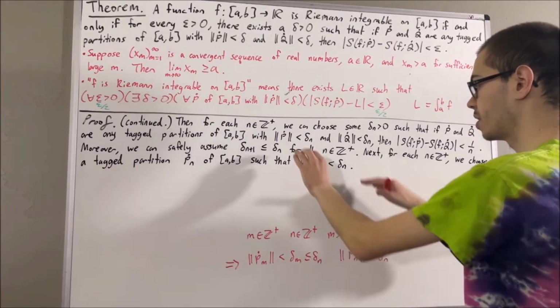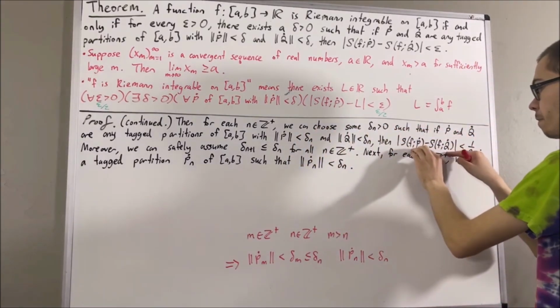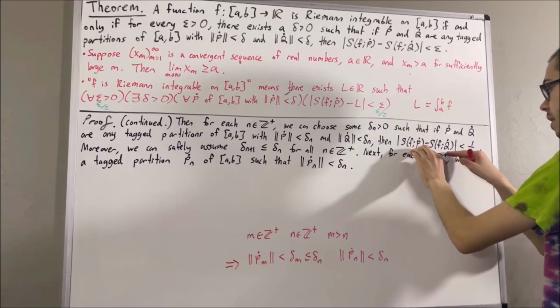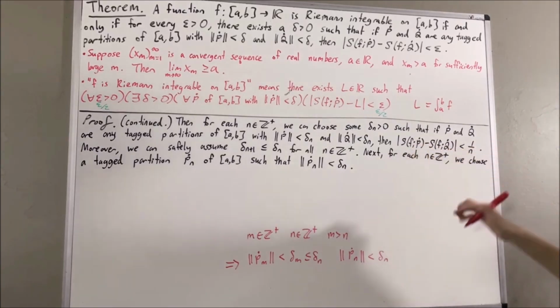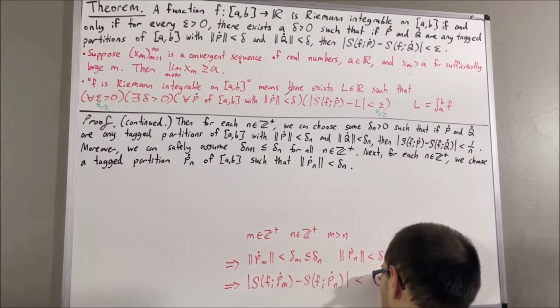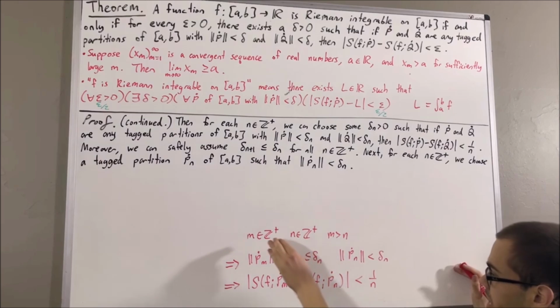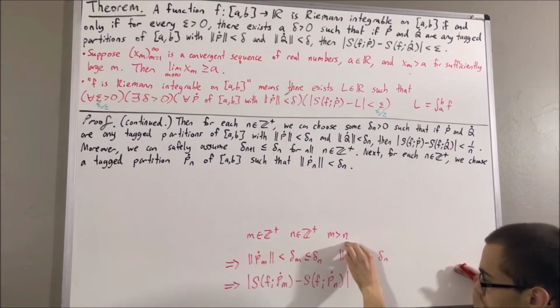So because their norms are both less than delta n, we can conclude that the absolute value of the difference of their Riemann sums is less than 1 over n. And so this is what we have for any two positive integers m and n where m is greater than n.